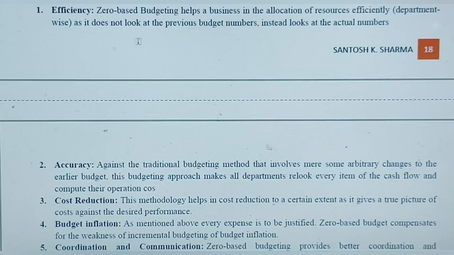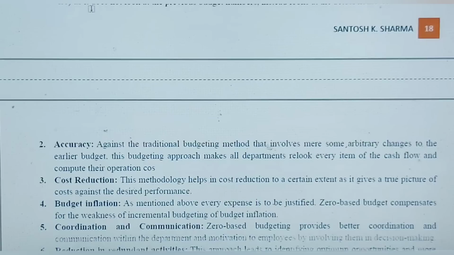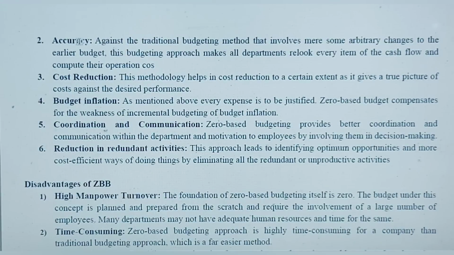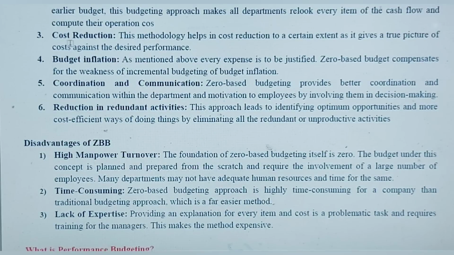So firstly, it helps to check the efficiency of the business enterprise, and it is also very much accurate because we are preparing budget from zero level, and it helps to reduce the cost of production, and like it also helps in coordination and communication activity of a company.